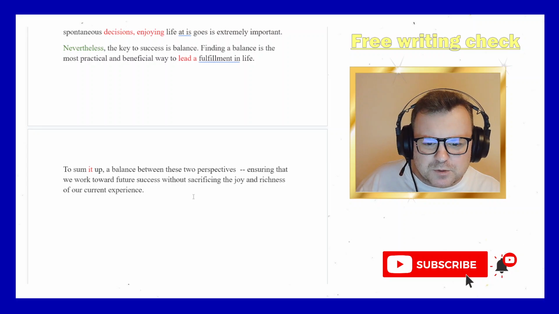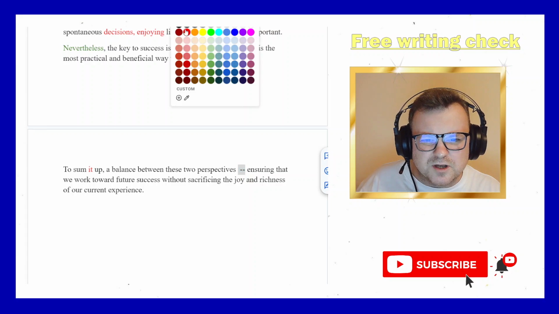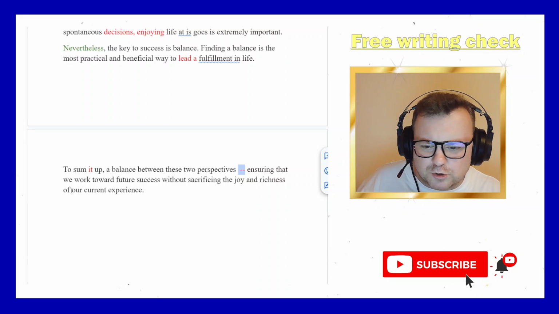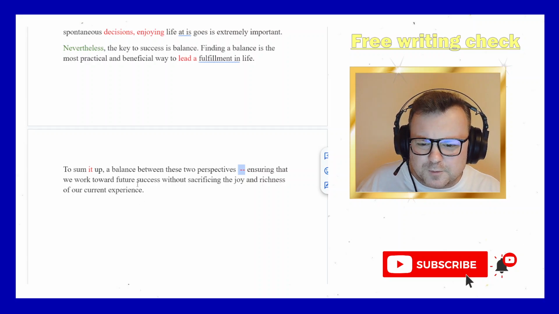A balance between these two perspectives. I don't like this punctuation with a double hyphen. Just a comma is fine here. Ensuring that we work toward future success without sacrificing the joy and richness. There's no verb here. Maybe she wants ensures.